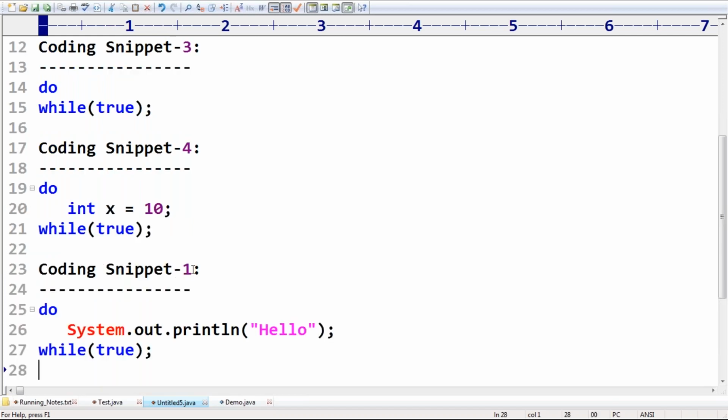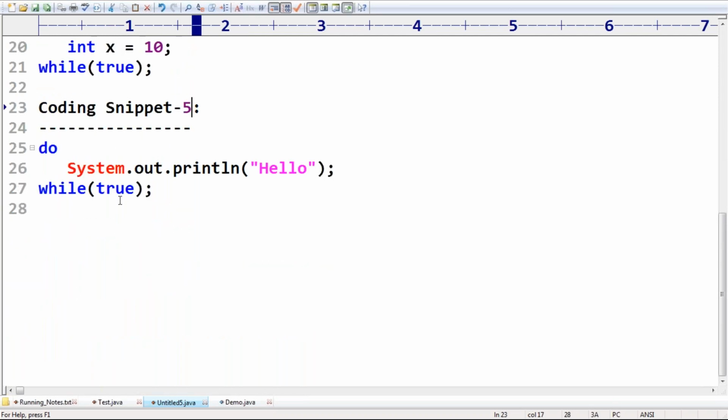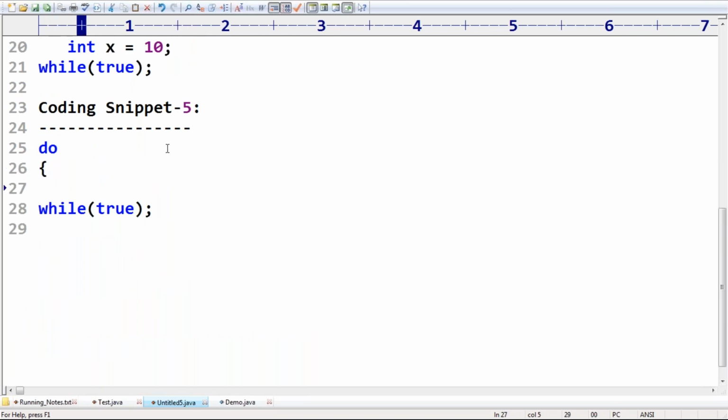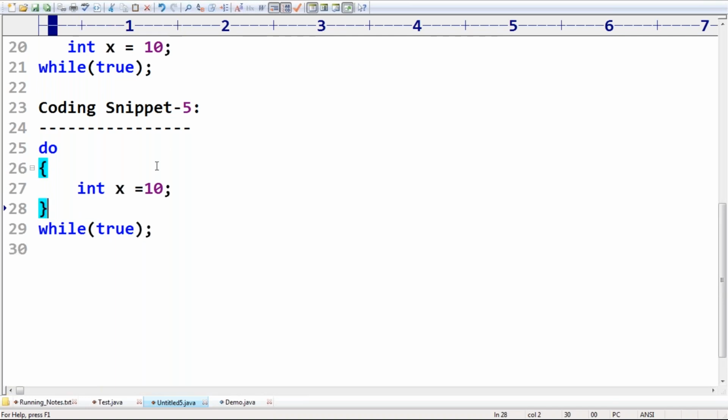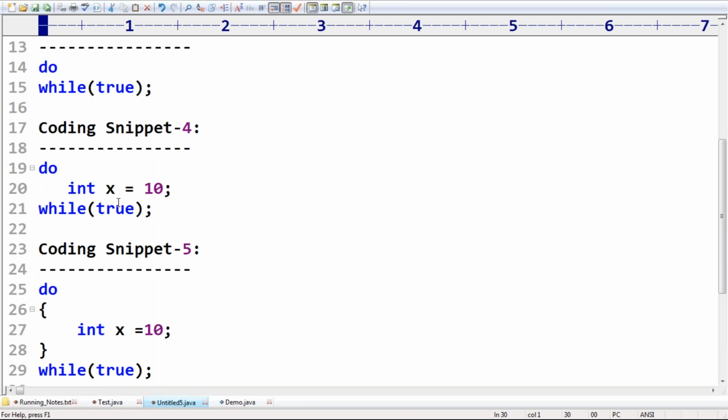Next, sir, coding snippet 5. Do, I'm taking curly braces. Int x is equal to 10. Like this I'm trying to take. Okay, this is coding snippet 5. That's all, I'm just trying to take these cases, right?